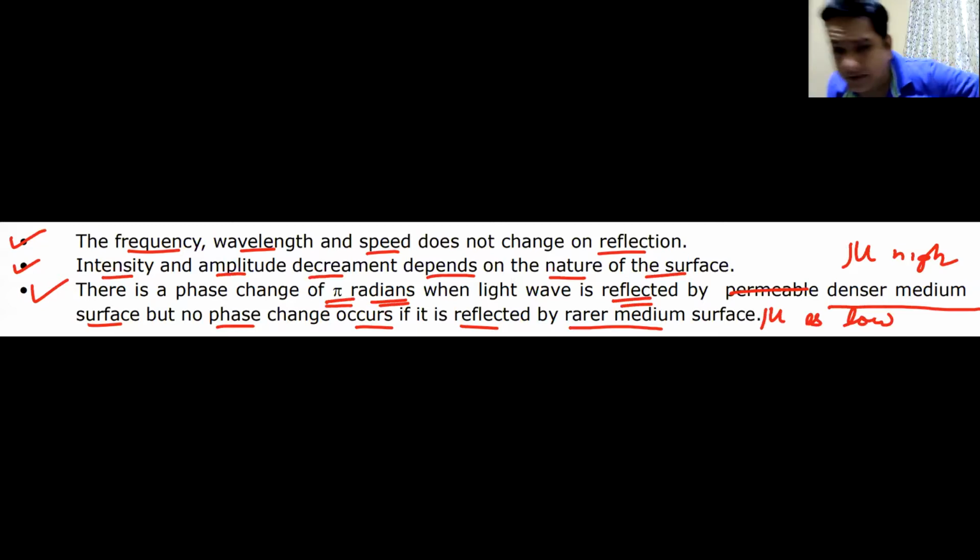Do we understand this? So these are the three things that you must remember about reflection. What are those three things? Number one, the frequency, wavelength, and speed will not change. Number two, intensity and amplitude depend on the nature, how much is the reflecting power. If the reflecting power is more, amplitude and intensity will decrease less. If the reflecting power is 1, amplitude and intensity will remain the same. Number three, there will be a phase change of pi radians when it is reflected by a denser medium. When it is reflected by a rarer medium, it does not undergo any phase change.